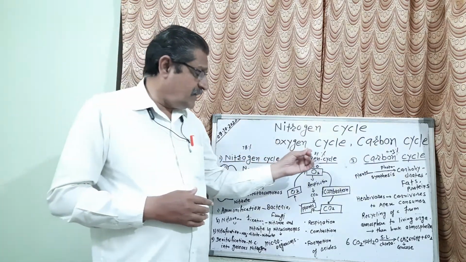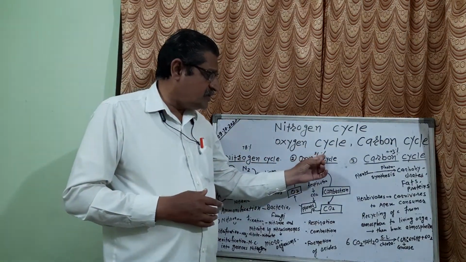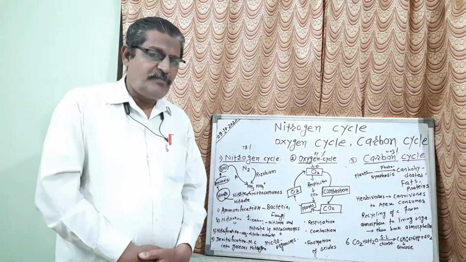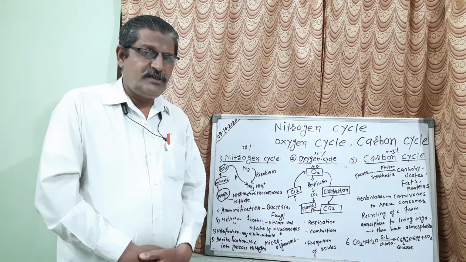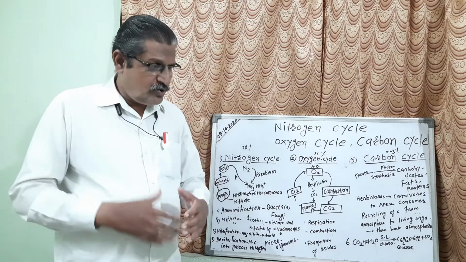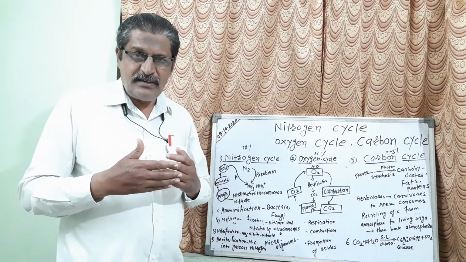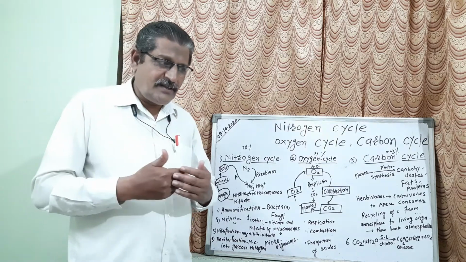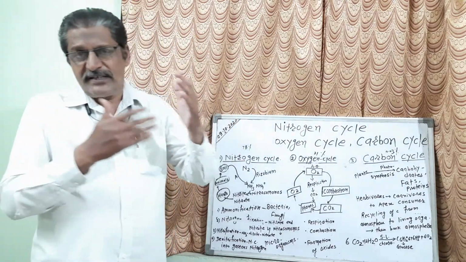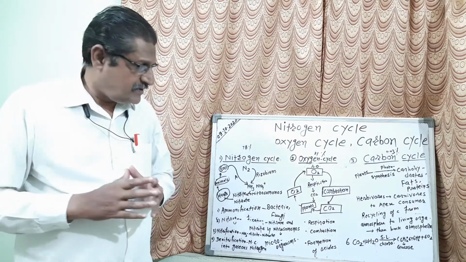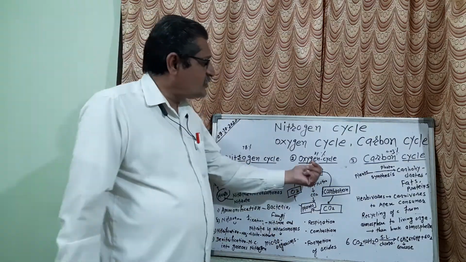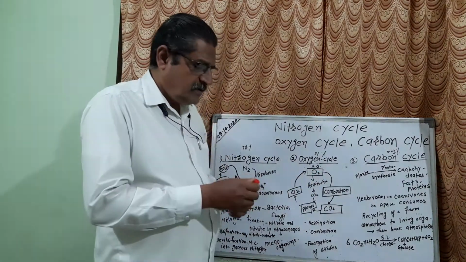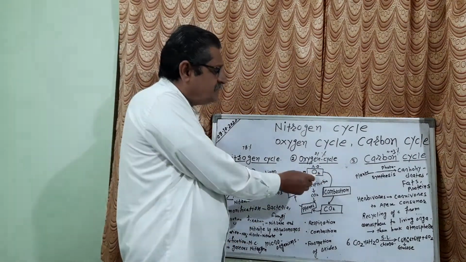Now listen carefully, there is 21% oxygen in the atmosphere. The percentage of oxygen in the atmosphere is 21%. Now how is this oxygen taken by the plants and by the animals, and how is that converted by the plants? That you will see here by one diagram. Now in the atmosphere, what is there? There is oxygen.